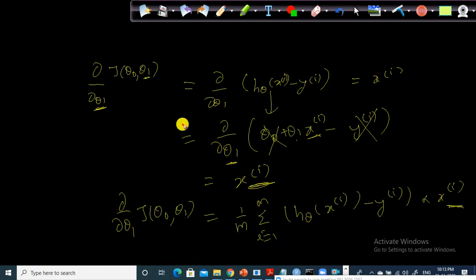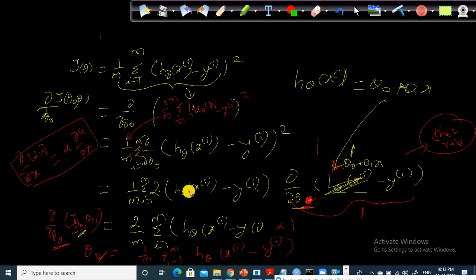Similarly for theta 1, the same thing comes here: 1 by m, sum over i equal to 1, of h of xi minus yi. But here theta 1 is multiplied by x, the ith value of x. The theta naught and yi will get cancelled out.